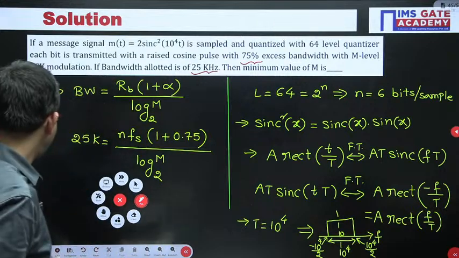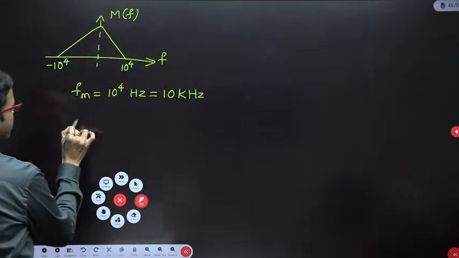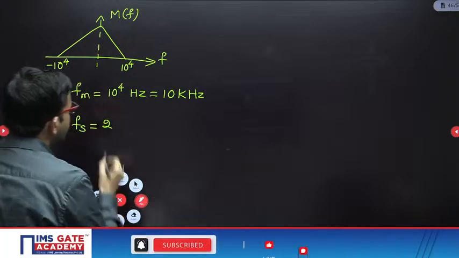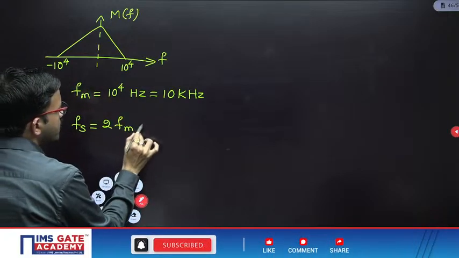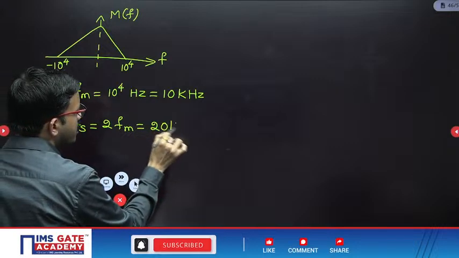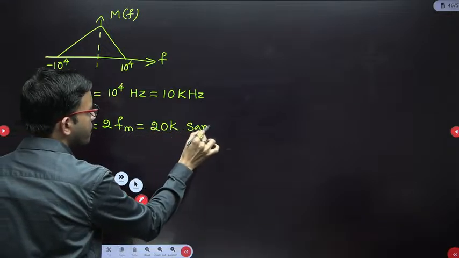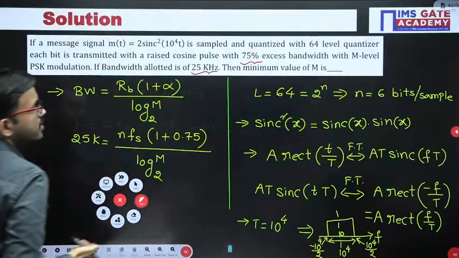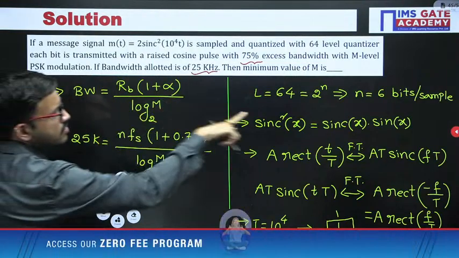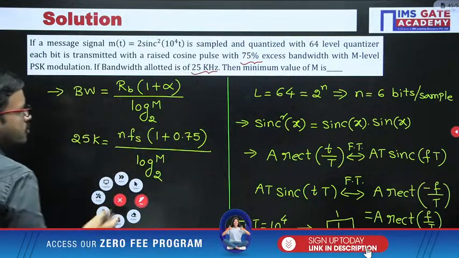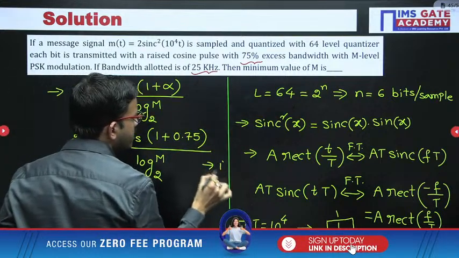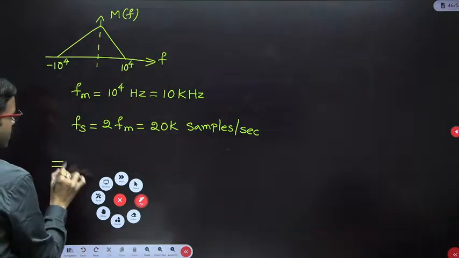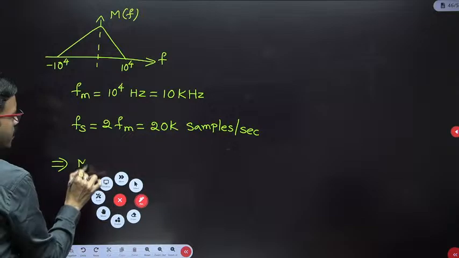So Fs equals 2 times Fm, because this is the minimum sampling rate you can consider. That means you get 20 kilohertz, or 20k samples per second. Then the n value we already got. Now you can substitute all the values in this particular equation and do the simplification, and after that you will get the m value.